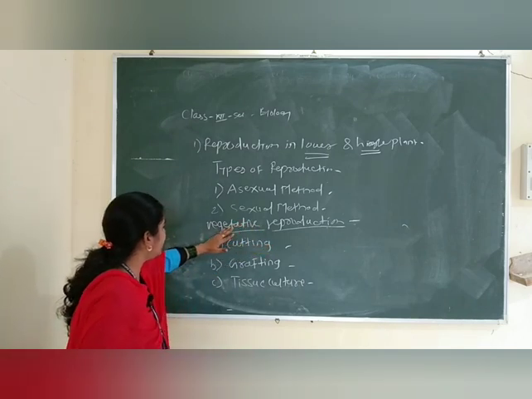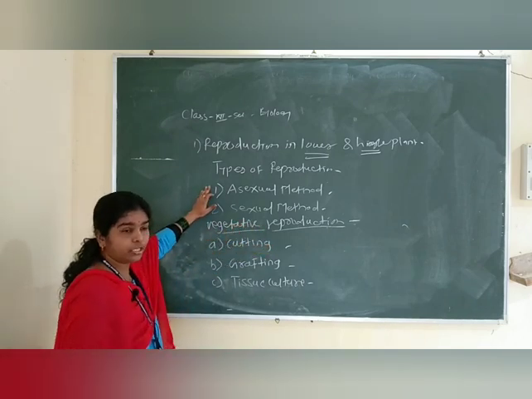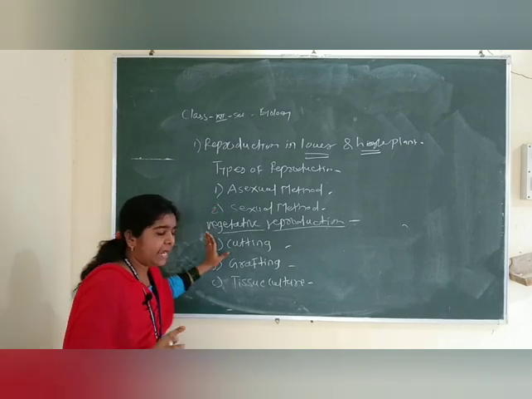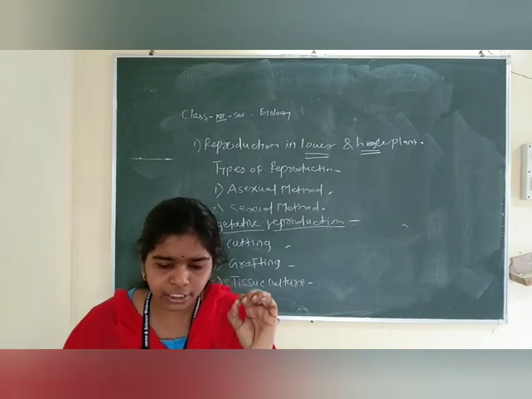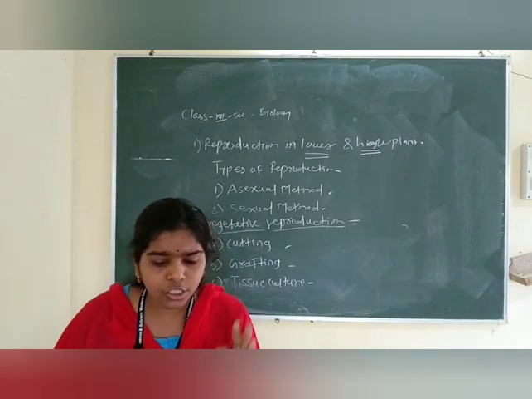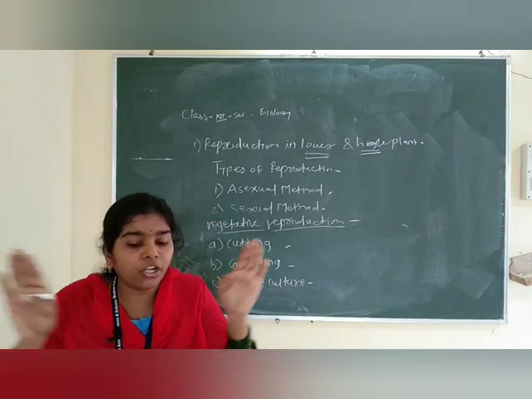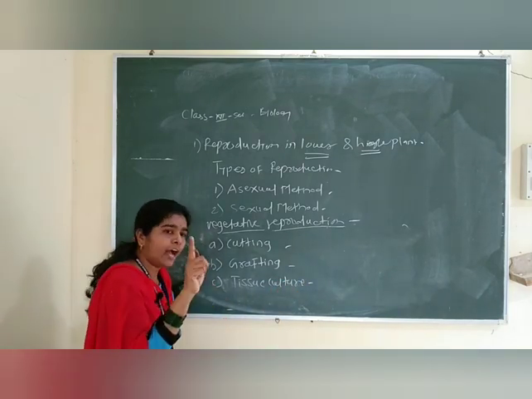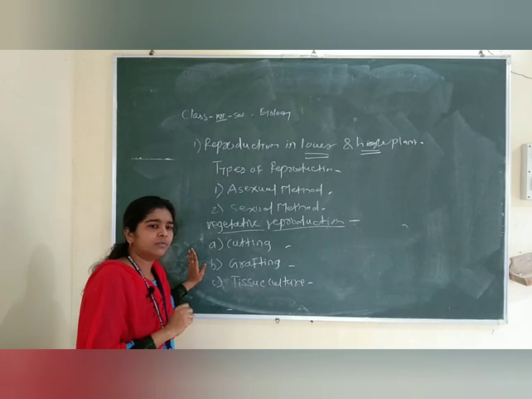Again, the vegetative is a part of asexual reproduction, so don't get confused. It's an extra, right? Why is it extra? Because here in your chapters there are also a few methods which will not occur naturally in the plants. These all are the artificial methods. Human beings make them, mind it.